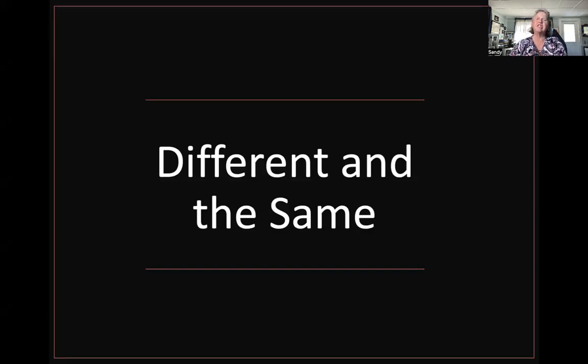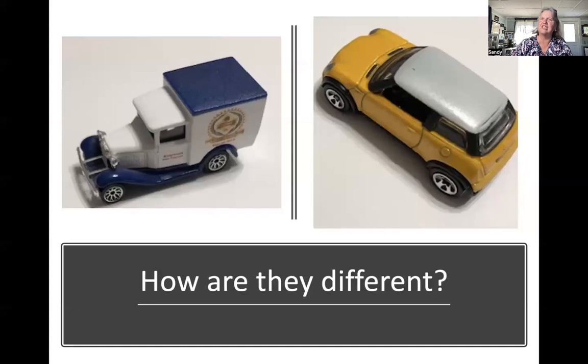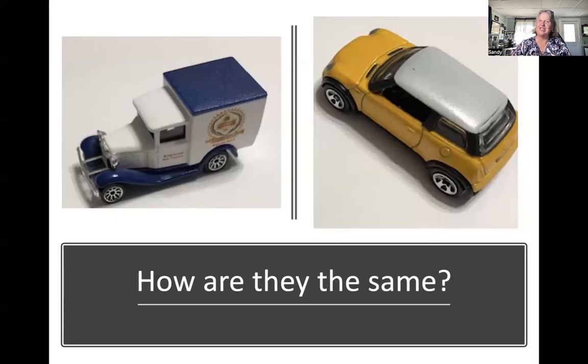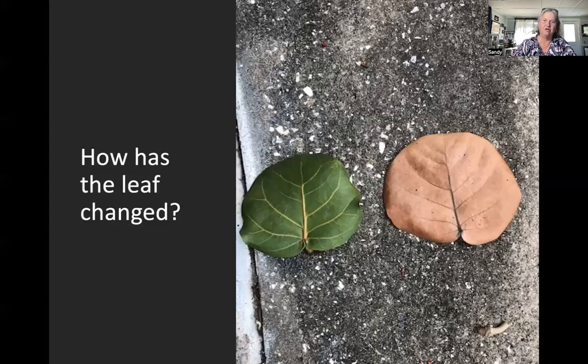You might see your children spending a lot of time talking about how things are the same and how they're different. See, it's easy to talk about differences between two objects, but it's quite challenging to think about how two objects that are different are also the same. And you might see them doing it where it's just a single difference, or at least these are two toy cars, two toy trucks. But you also see them looking at things to explain differences that lead to change, because change is an important algebraic concept. So you'll see them doing that.